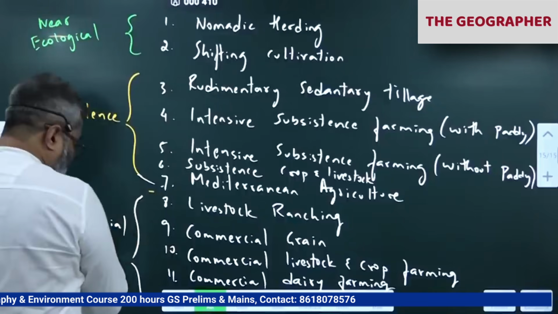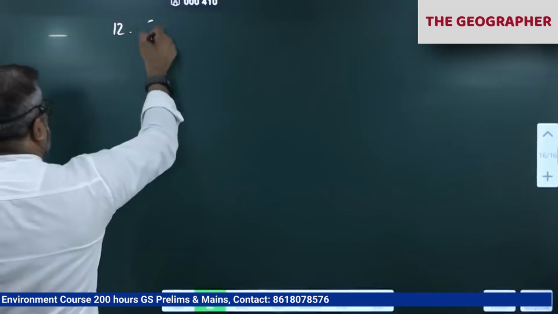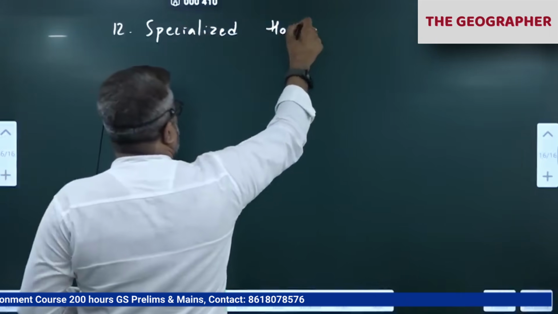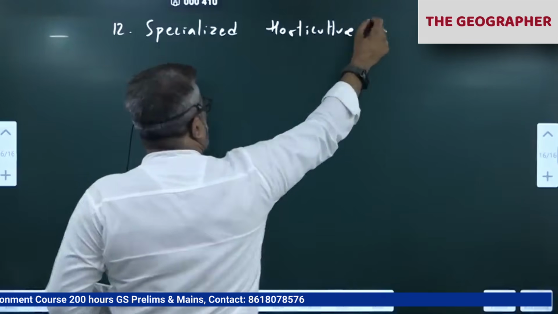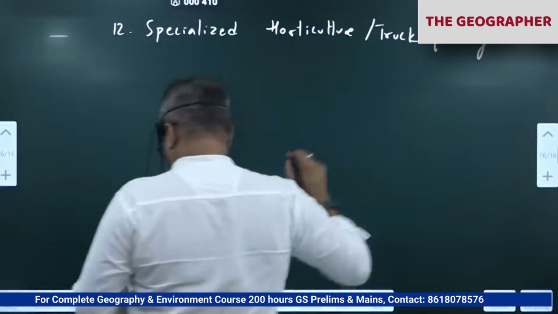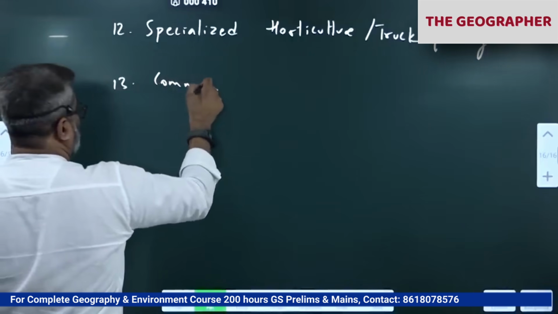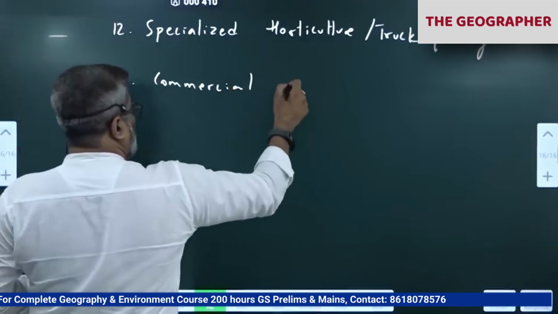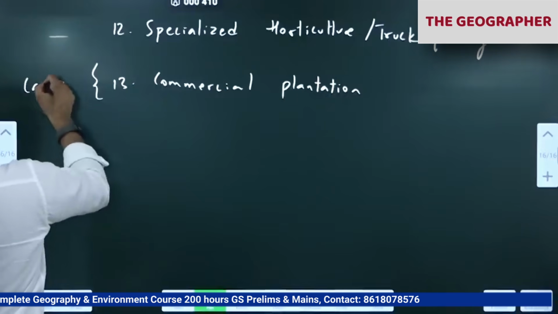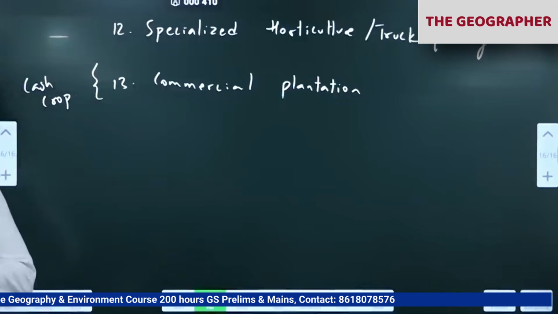12th one is specialized horticulture, also under this commercial category. Commercial category, add 12th one, specialized horticulture, also called truck farming. This also commercial. 13th one is commercial plantation. Commercial plantation. This one he called cash crop. Commercial plantation like tea, coffee, rubber, spices.